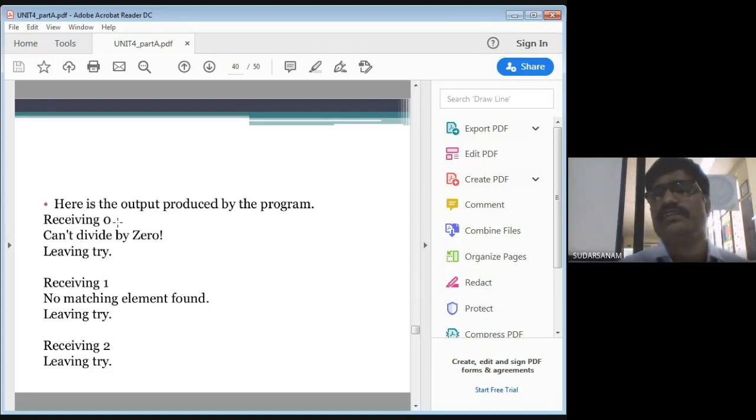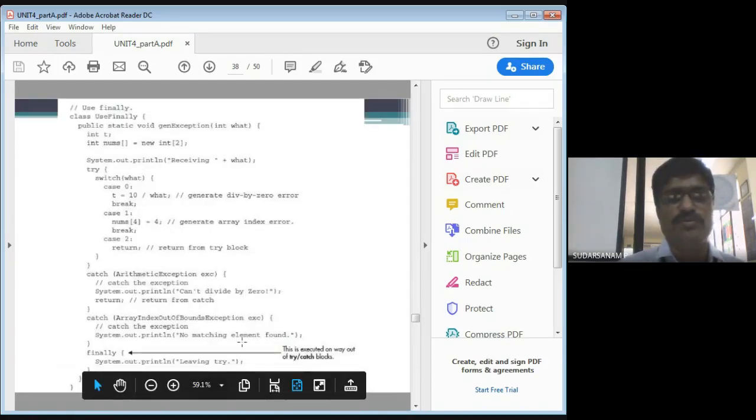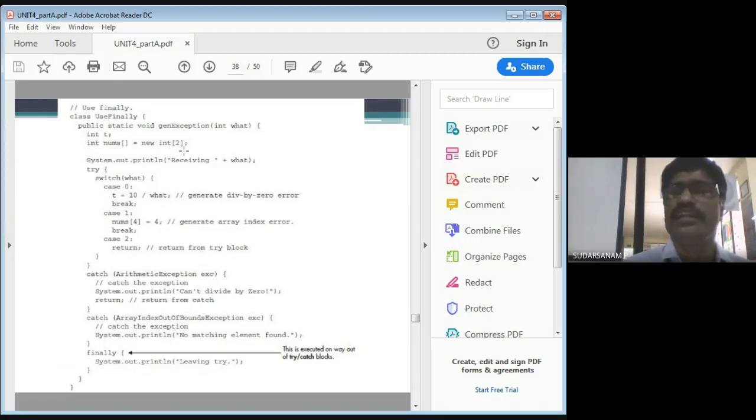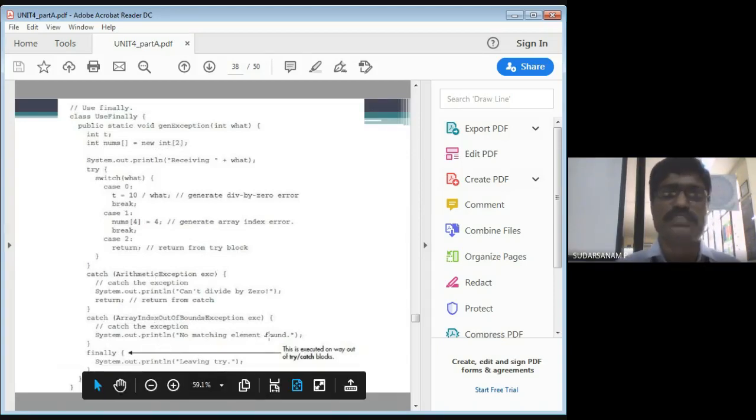So what is our condition? If any one is true, the result is true; if both are true, also true. Similar condition here also: "cannot divide by 0", so "leaving try". Now when you are receiving one signal, "no matching element found". That means see here what I have written, "no matching element found", for an index out of bound exception, because num of 4 is equal to 4. Here you have allocated memory for only 2 elements. That is the reason we cannot access the 4th location, because of the array bound exception. That is the reason for "no matching element found".